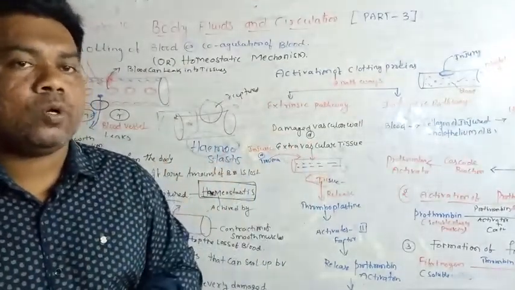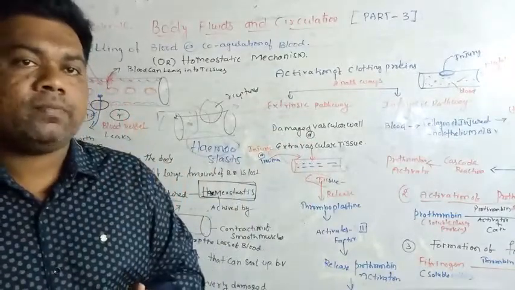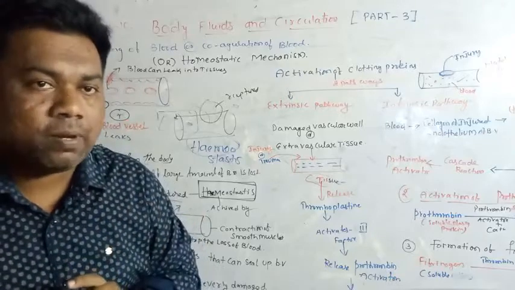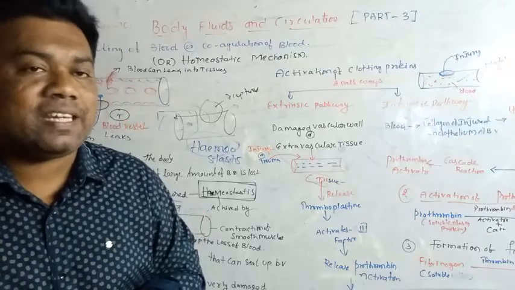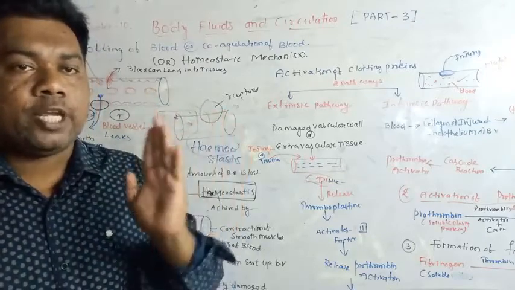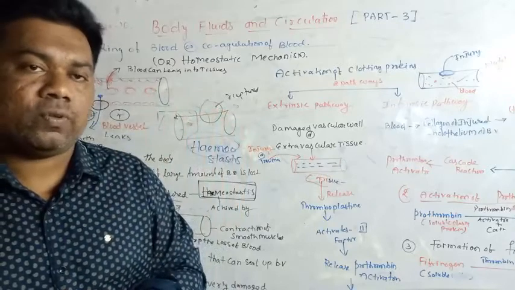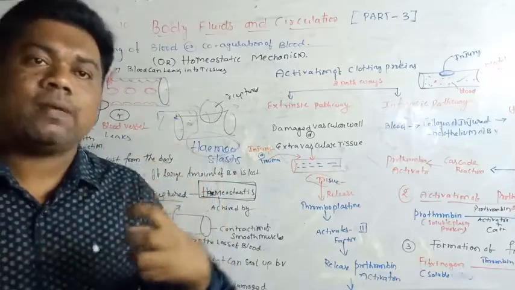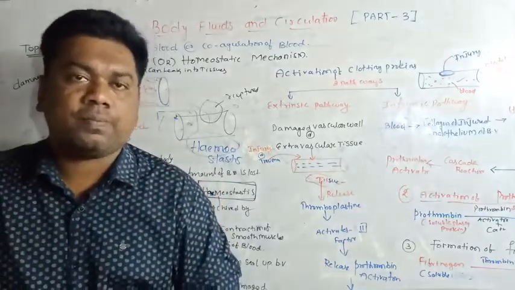These are the two things you have to remember: calcium and vitamin K. What is the scientific name of vitamin K? Naphthoquinone. It is available in three forms: K1, K2 and K3. Phylloquinone is also vitamin K.